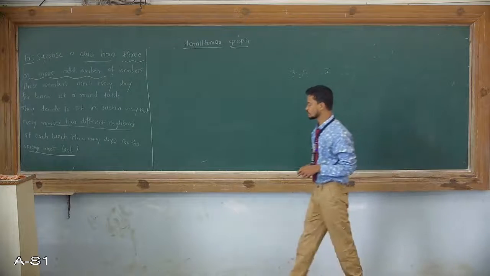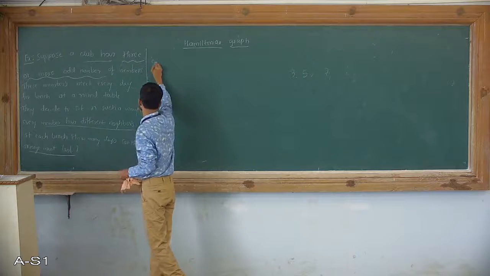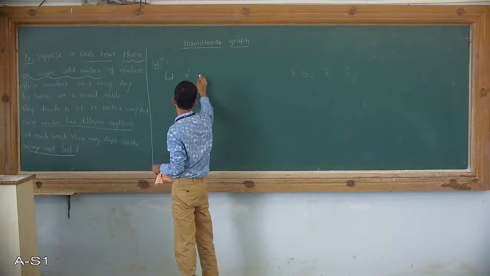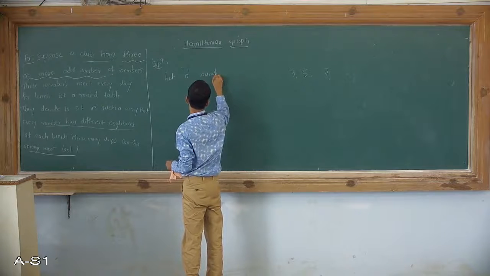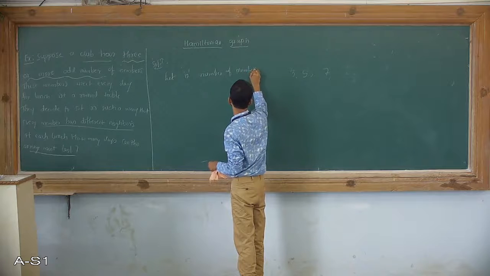So the first sentence of the solution to this question is: let n be the number of members in a club.